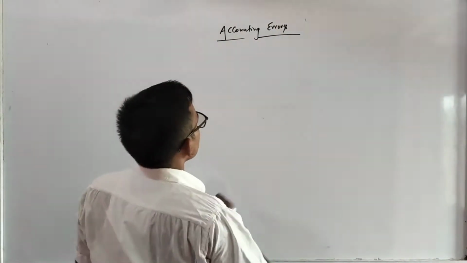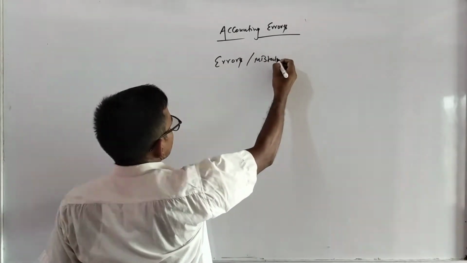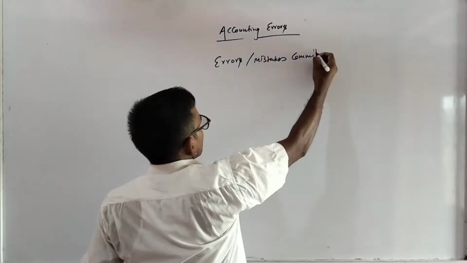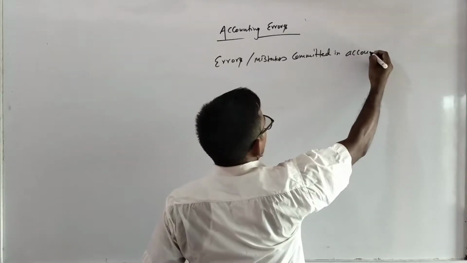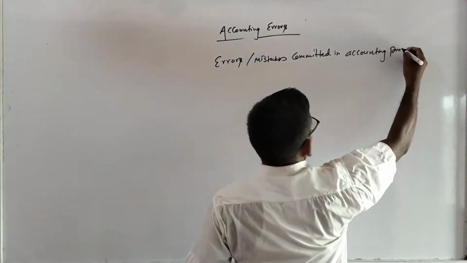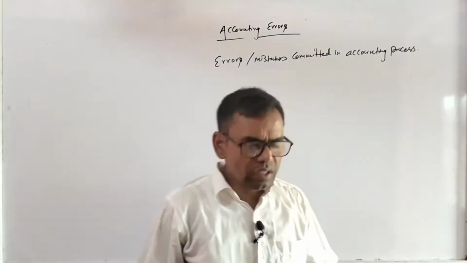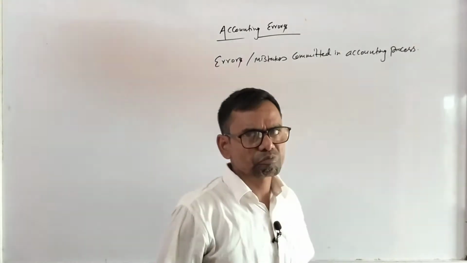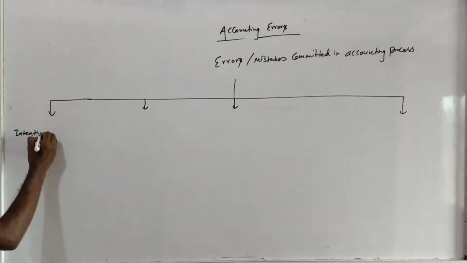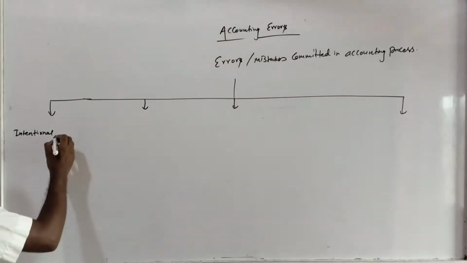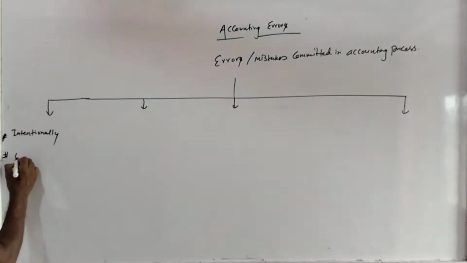The errors or mistakes committed in the accounting process are called accounting errors. There are many types of accounting errors. Some errors are intentional, and some of them are unintentional.